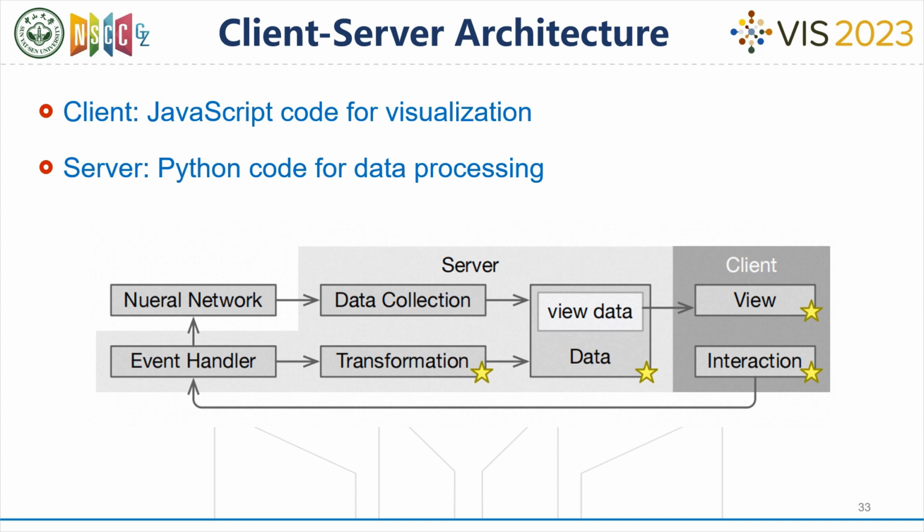NNVis Builder utilized a client-server architecture, where the client employs D3 code to render visual elements, and the server employs Python code to handle data-related tasks. We have encapsulated the process of generating client-side visualization code from data, as well as encapsulated certain aspects of data processing on the server side based on the abstract model.